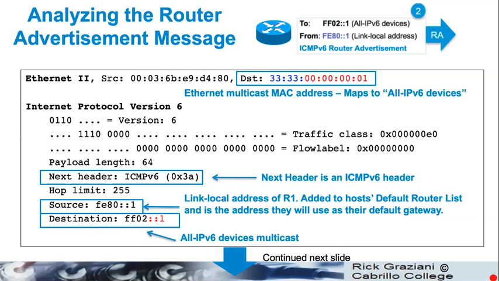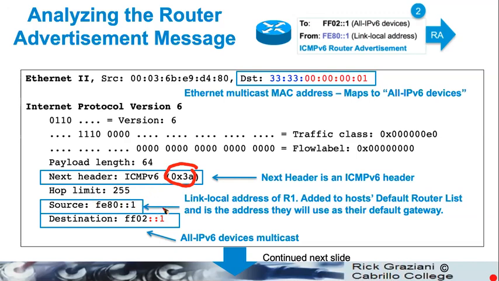Okay, so only IPv6 enabled devices, which is actually all devices, need to see this router advertisement. Okay, we see that the next header field is 3A, meaning it's an ICMPv6 message in the payload.